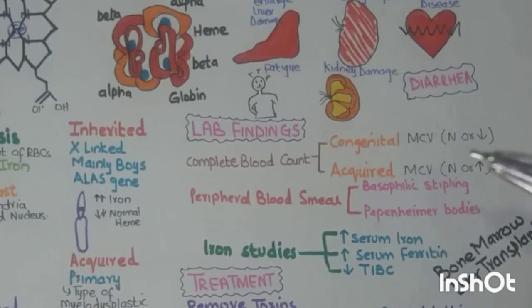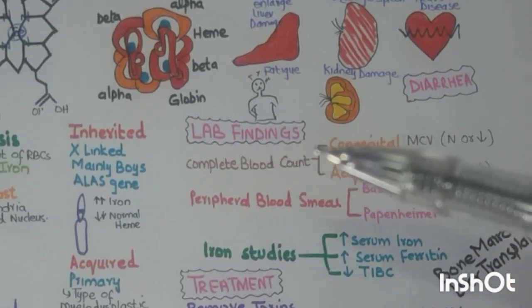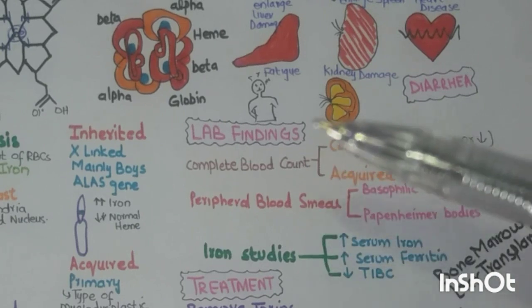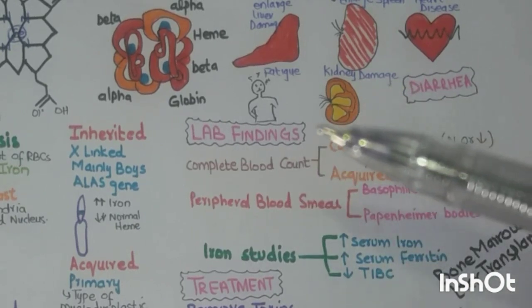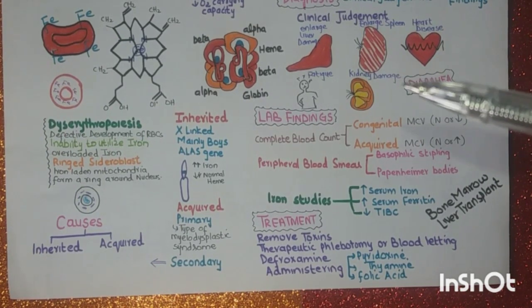And what are the lab findings? When the patient comes to you and you do the blood tests, you will do the CBC, peripheral blood smear, iron studies, and sometimes the bone marrow. Okay friends, a patient comes to you, you did the lab tests. What will you find in them?